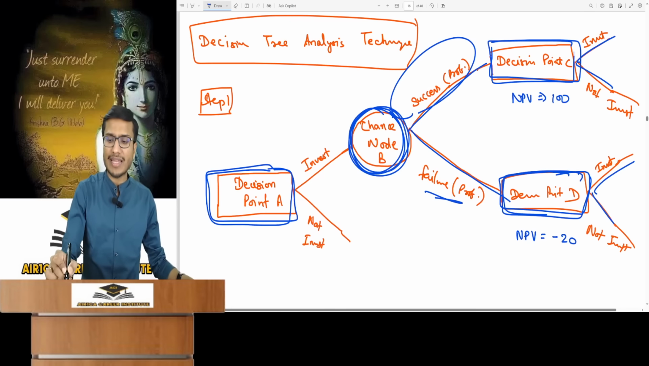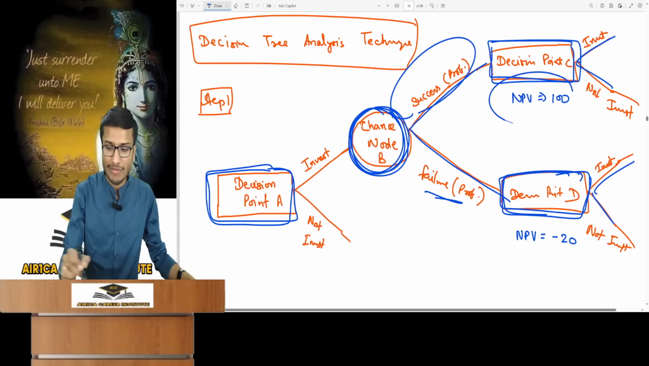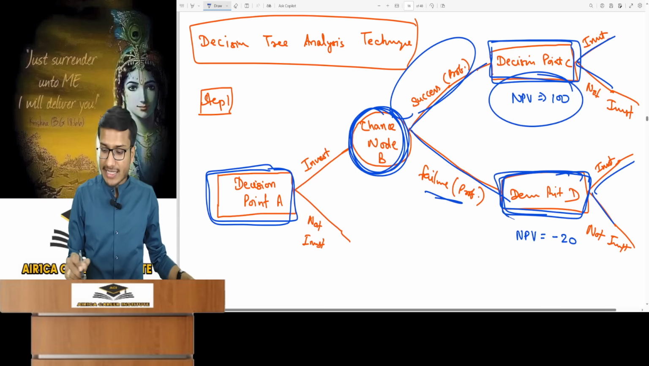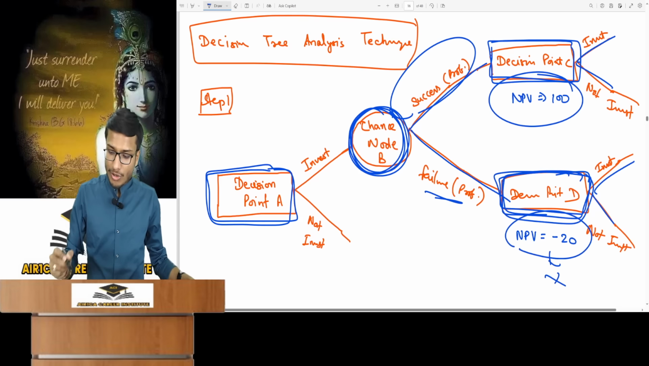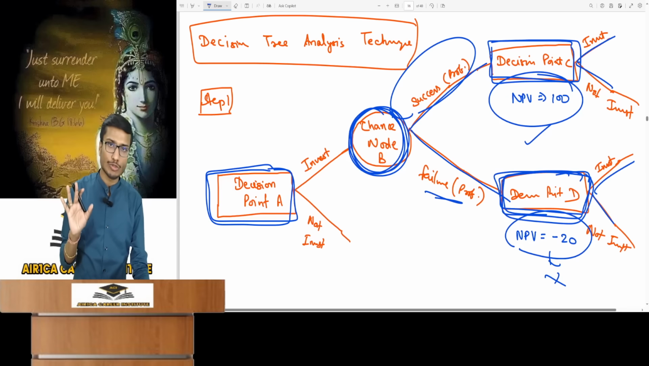So, look at the decision point C. What cash flows will I get if I start developing the project? PV minus the investment, NPV 100. It means it's beneficial. At decision point D, NPV was minus 20, so it's not beneficial. And that's beneficial. You got it? Find this out. I can make a decision here in the future.